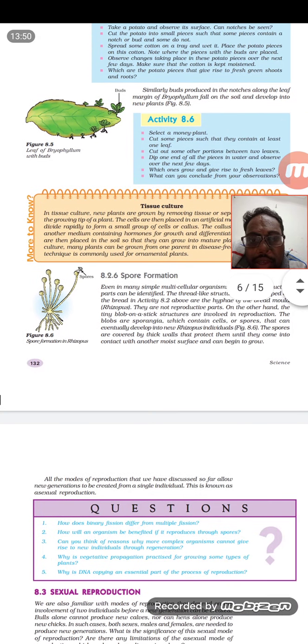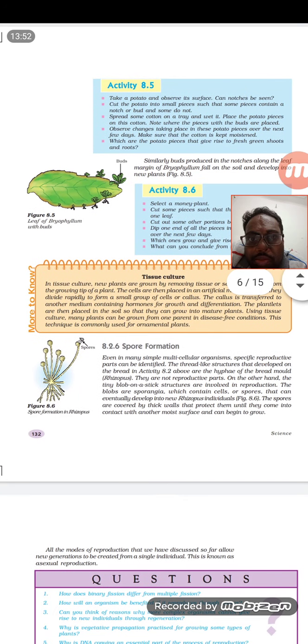Next one that is coming is spore formation. Spores can be seen in both multicellular and unicellular organisms. The spores are stored inside hyphae. You can see a long slender thread, and at the tip there is a bulb, and inside the bulb-like area we have the spores.